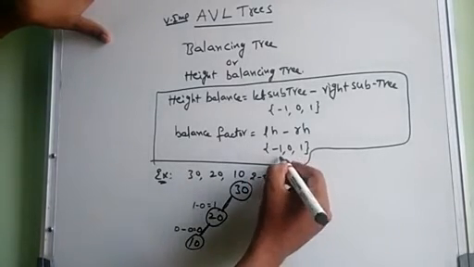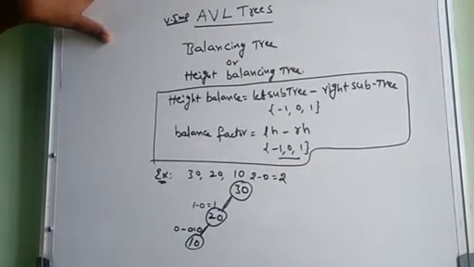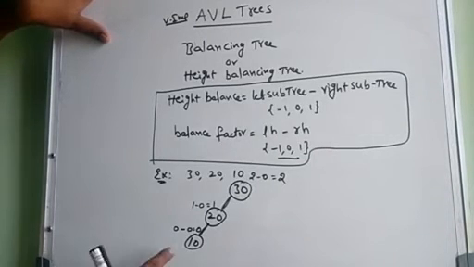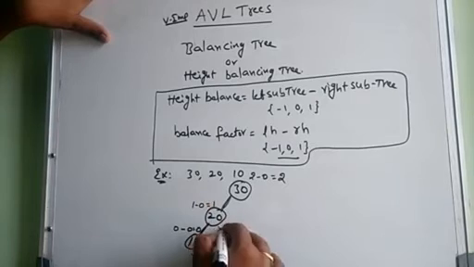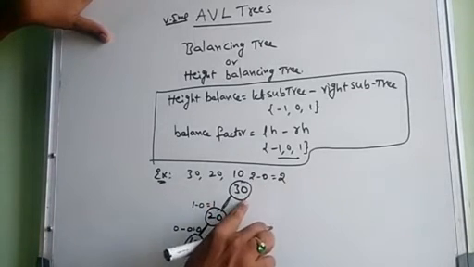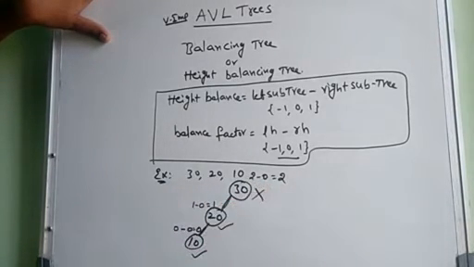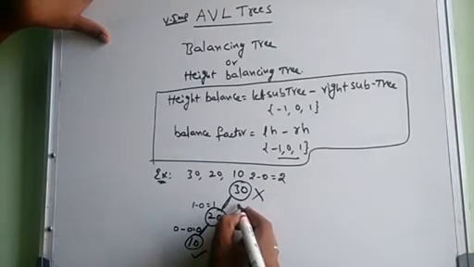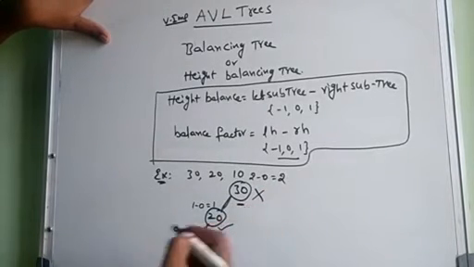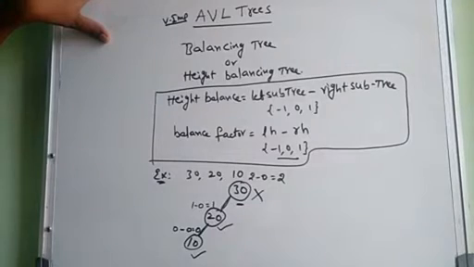What are the factors you need to follow in an AVL tree? Here 0 is in AVL form. 1 is in AVL form. 2 is not in AVL form. So the root 30 is not balanced. It is unbalanced, so now we are making a balance.